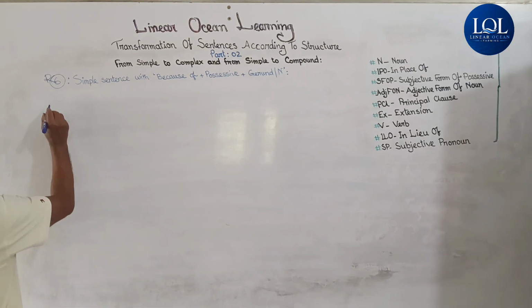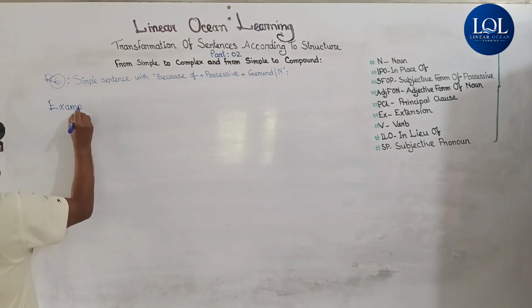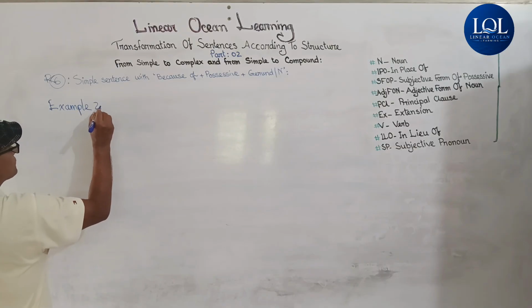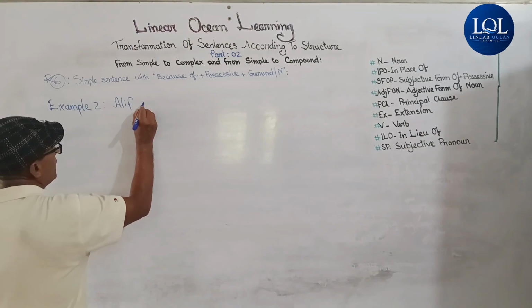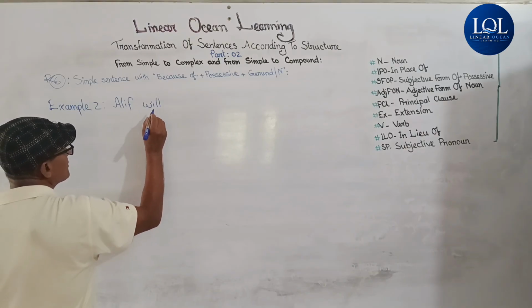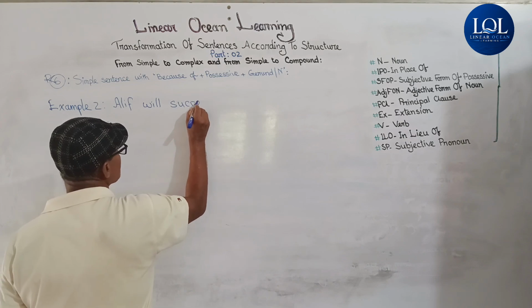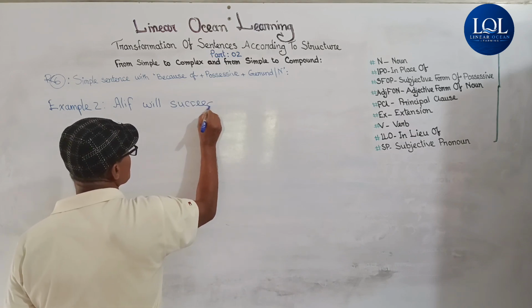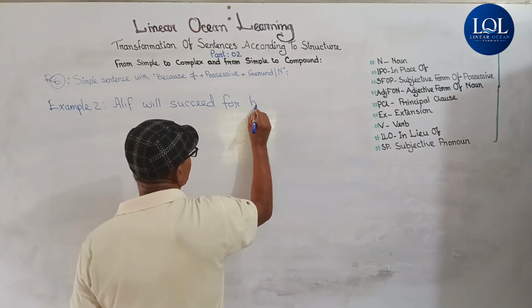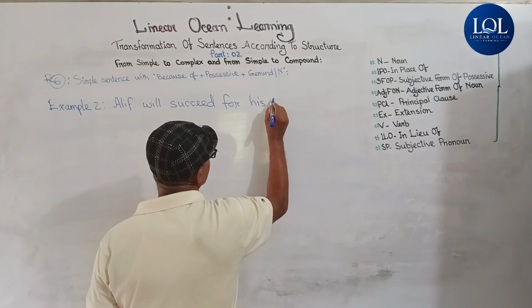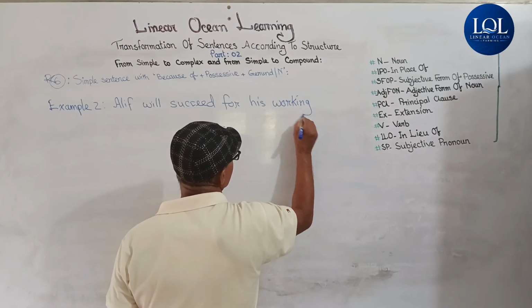Viewers, now example 2. Alif will succeed for his working hard.